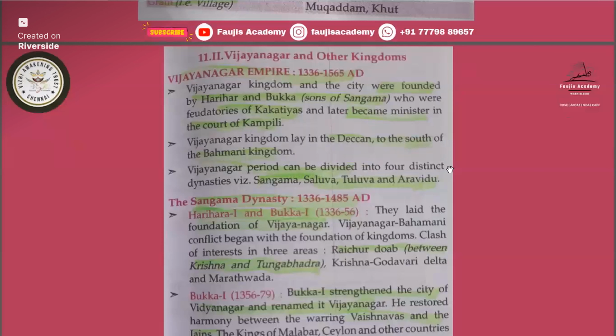The Vijayanagar period can be divided into four distinct dynasties: Sangama, Saluva, Tuluva, Aravidu. So remember all these four names, because a question might come that which of the following dynasties does not belong to the Vijayanagar Empire. So in one option some other name might be given. Or they might ask which of the following kingdoms is from the Vijayanagar Empire. So remember all these names: Sangama, Saluva, Tuluva, and Aravidu.